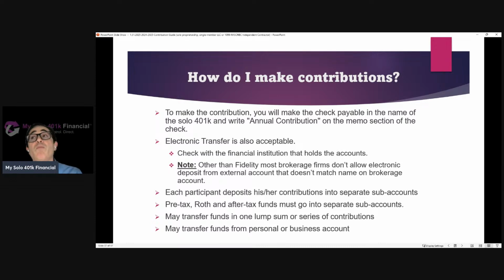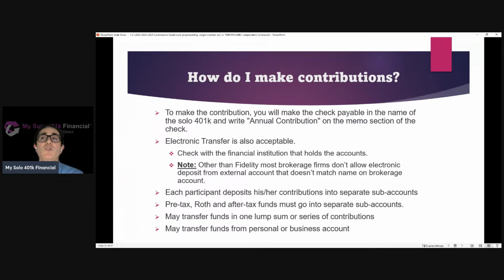So for example, with the brokerage firms, most don't allow electronic deposit from an external account where the name on the external account doesn't match the name on the brokerage account. In other words, the name on the external account is not in the name of the plan, because that brokerage account, of course, is going to be opened up under the name of the plan. One exception to that general rule, though, is Fidelity, which does allow for electronic deposit from an external account where the name on the external account doesn't match the name on the brokerage account.